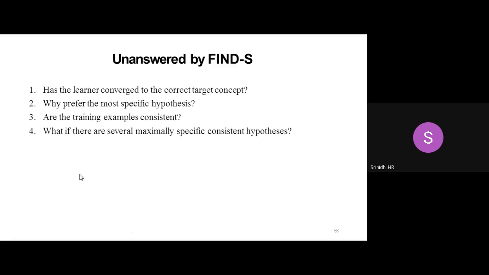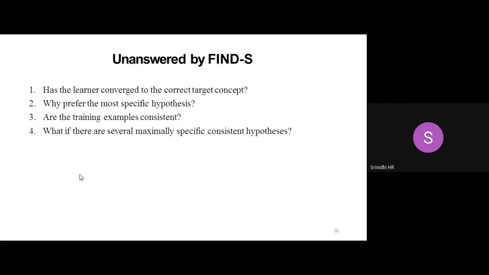That is a maximally specific consistent hypothesis. So those are all the questions which cannot be answered by Find-S algorithm. Why? Because it doesn't take negative examples, the negative instances, into consideration.